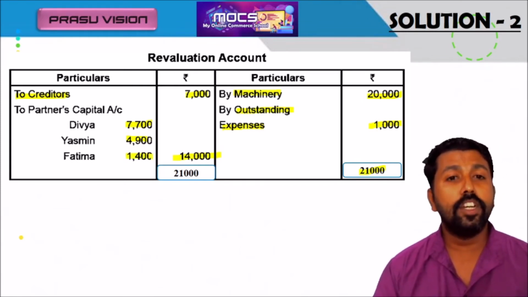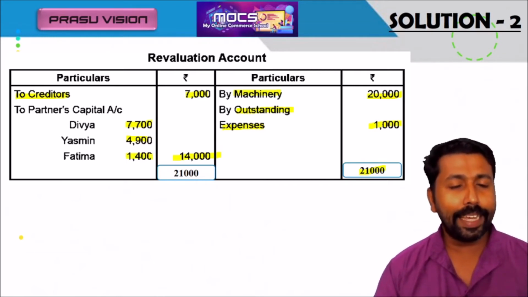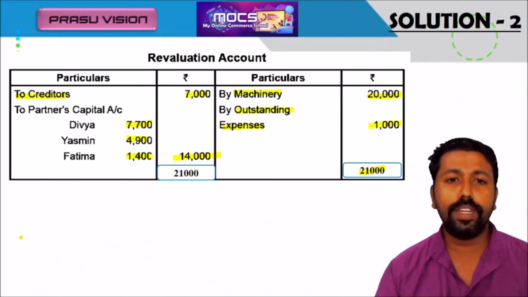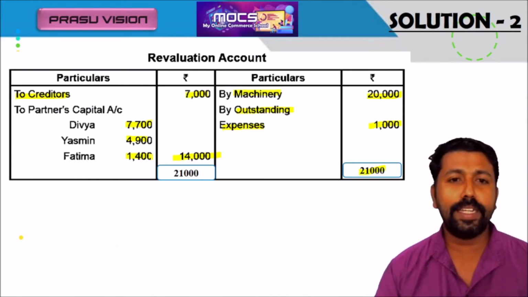But before that, we have to calculate the value of goodwill of the firm by taking the last 2 years profit with the purchase price of 2.5. Remember, from that value we have to calculate the share of goodwill of the newly admitted partner.